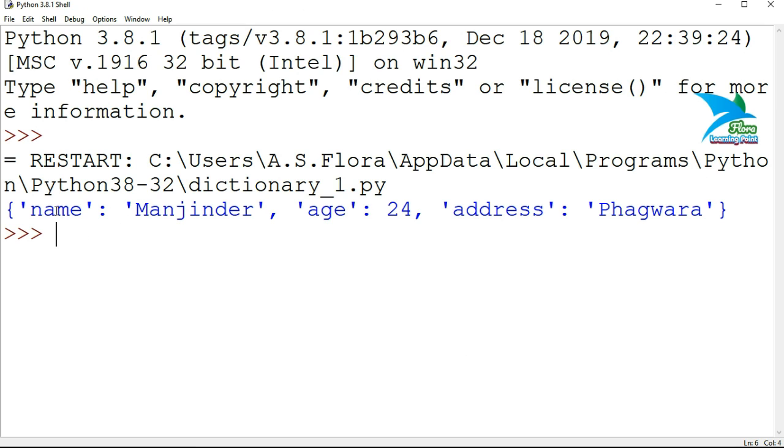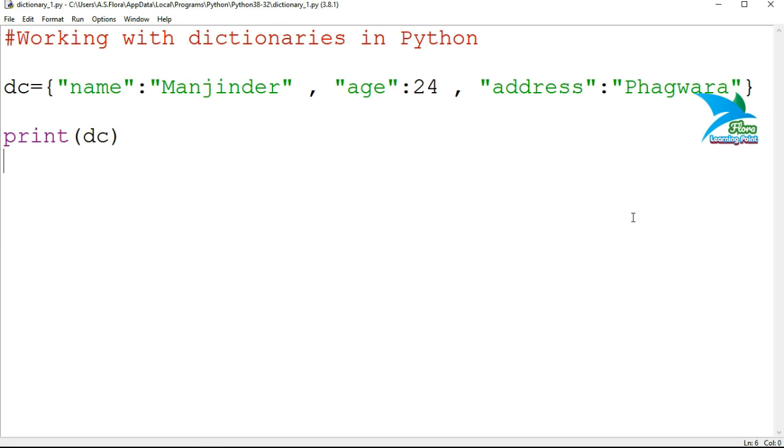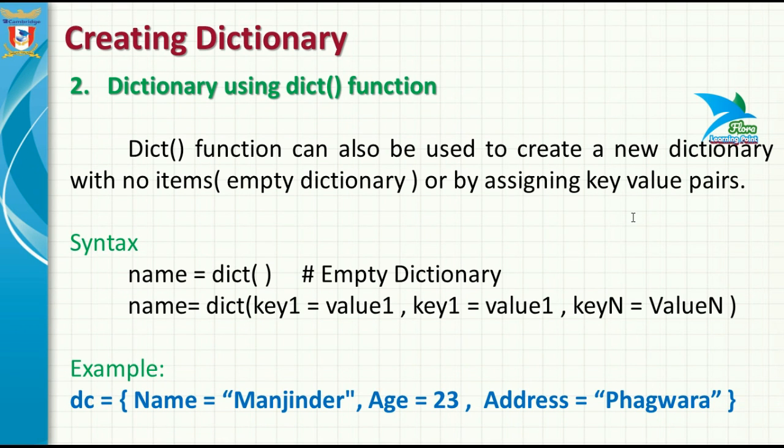So presently we have this dictionary, and this dictionary contains three elements. The key of the first element is name, and the value of the first element is Manjinder, and the key of the second element is age and the value is 24. The third key is address and the value is Phagwala. So in this way you will be able to create a dictionary by using the first way.